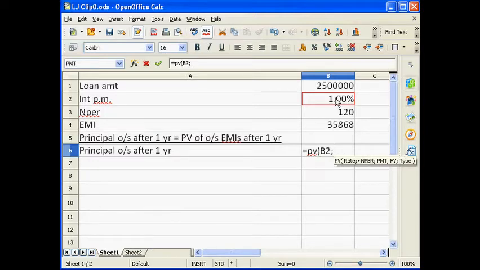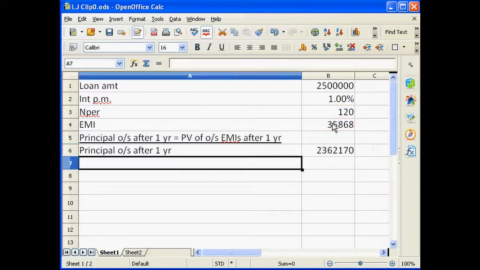And N per here is not 120 because we are trying to find out the present value after the first year. So after the first 12 months, N per is going to be 120 minus 12. And the PMT is nothing but the loan EMI which we have calculated in this step. And this is the principal outstanding after 1 year.